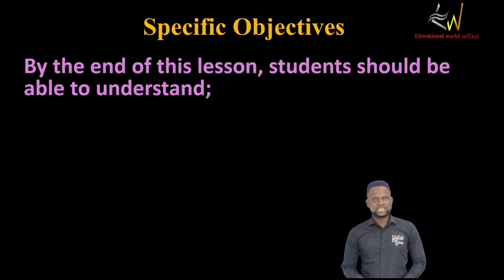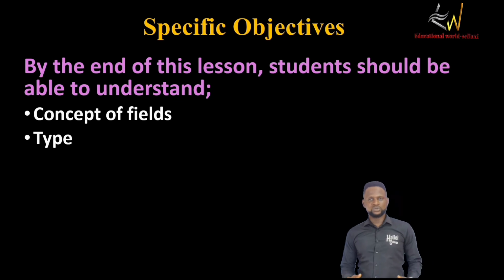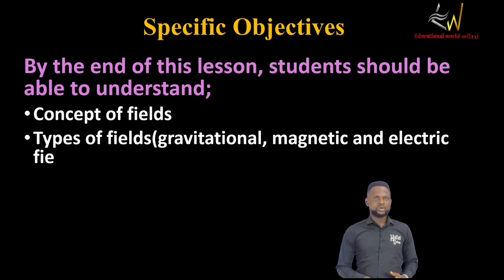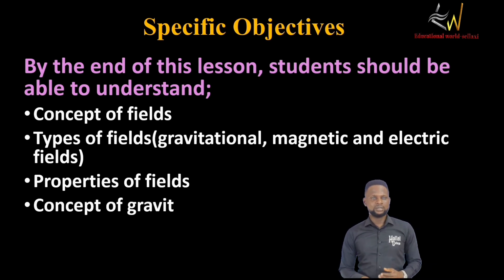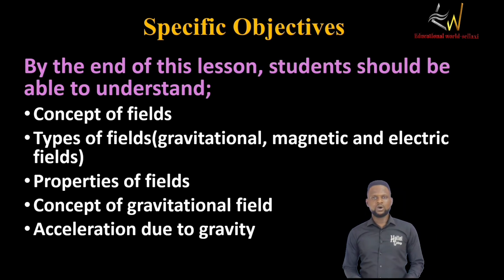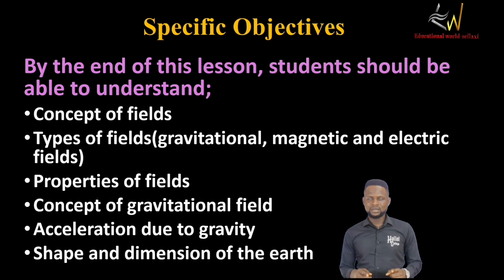By the end of today's lesson, you should be able to understand the concept of fields, the types of fields, which are gravitational field, electric field, and magnetic field. Also, you should be able to understand the properties of those fields, and also the concept of gravitational field in particular, the acceleration due to gravity, and lastly, the shape and dimensions of the Earth. So these are the things you are supposed to understand by the end of today's class. Okay, let's dive right in.